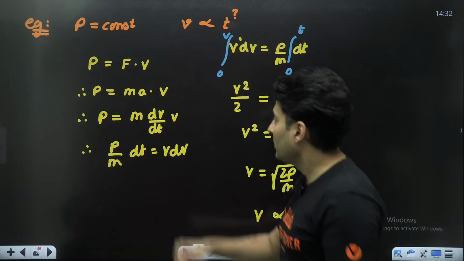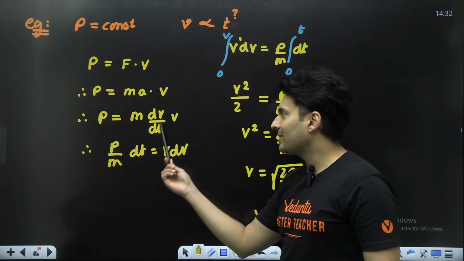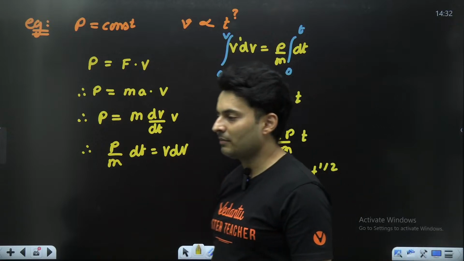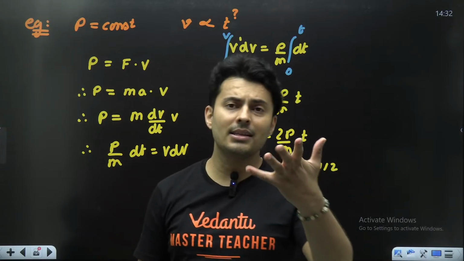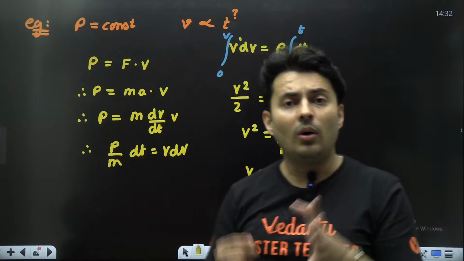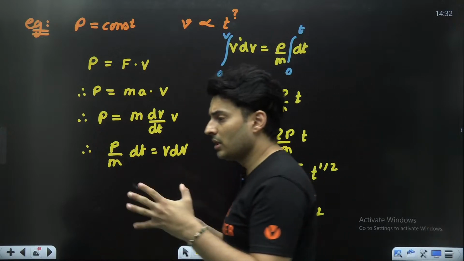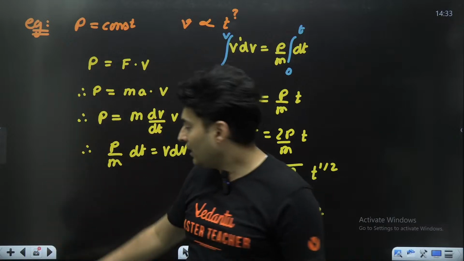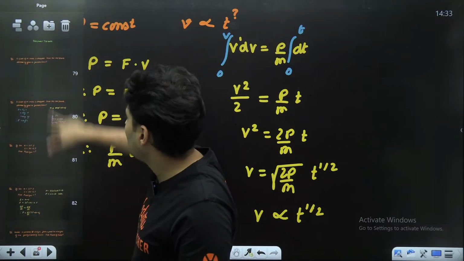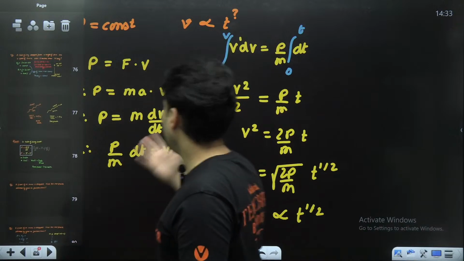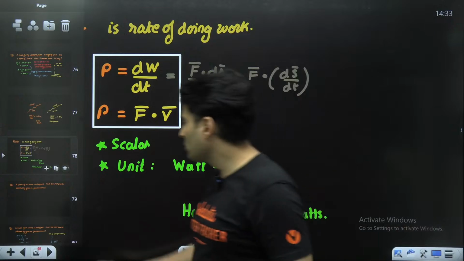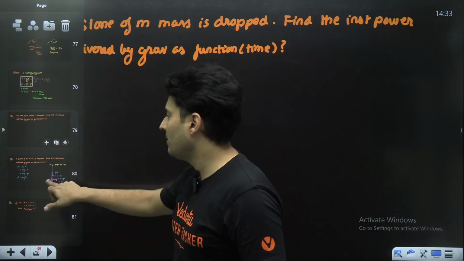So we have deliberately involved time by writing acceleration as derivative of velocity. So then I can see that integration can be done. You're like, sir, how will it click in the exam? That's the reason why I'm doing all types of models of question in these sessions, so that you have not only understood the concept, but see, if you see this slide, it feels like, I know power. It is so simple. dw by dt, f dot v, it's a scalar, this is the unit. But actually, when it comes to solving problems, it is a completely different thing.